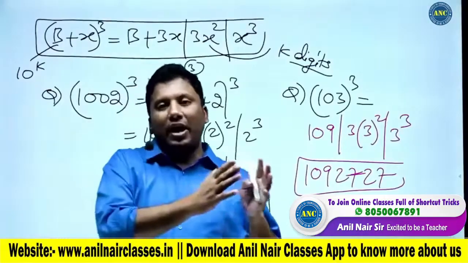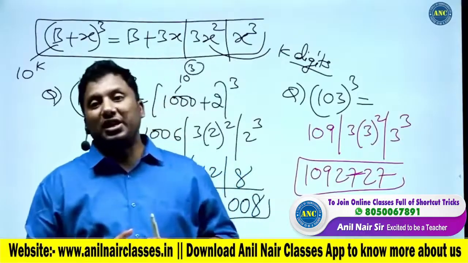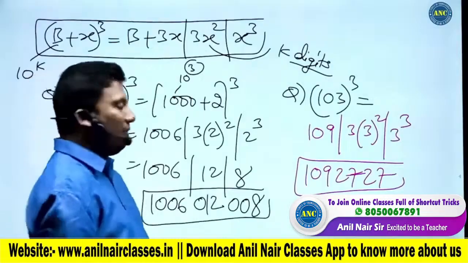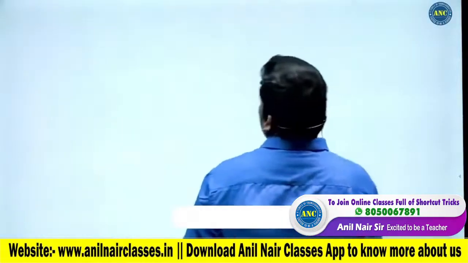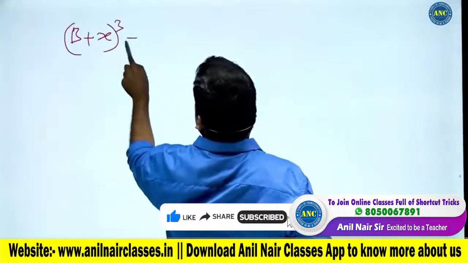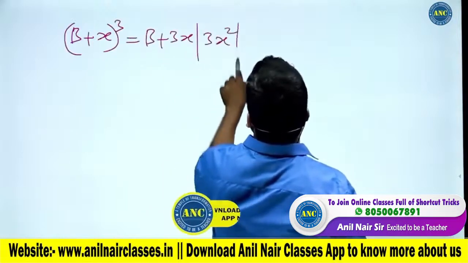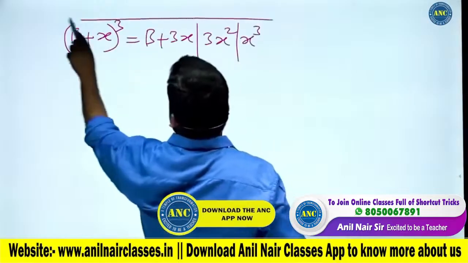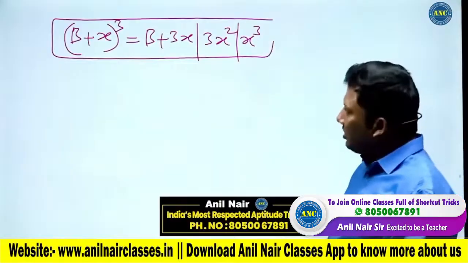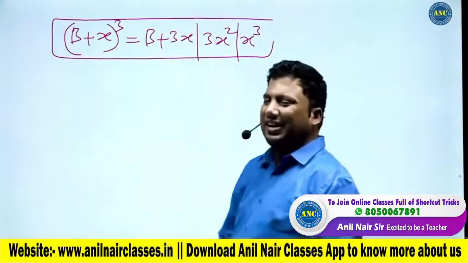What I am giving you is just the trailer of Bahubali, right? That kind of amazing content, you will find it in our course. We took the numbers which are greater than 10 power k. What will happen if it is less than 10 power k? (b + x) power 3 is b³ plus 3b²x, 3bx² and x³. Listen carefully to this concept. Slightly tricky.